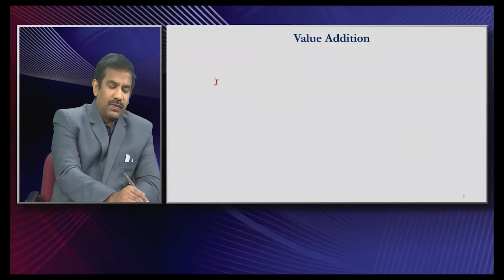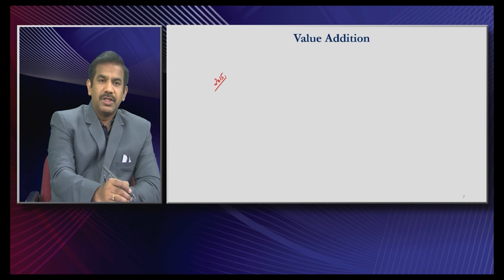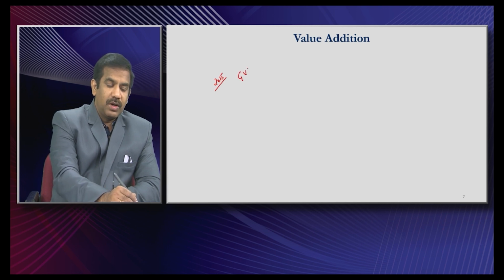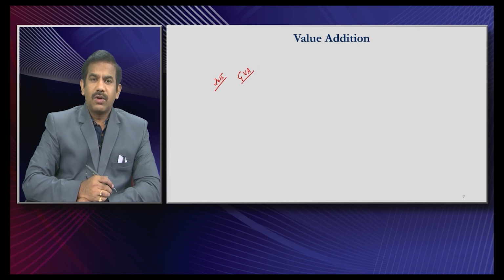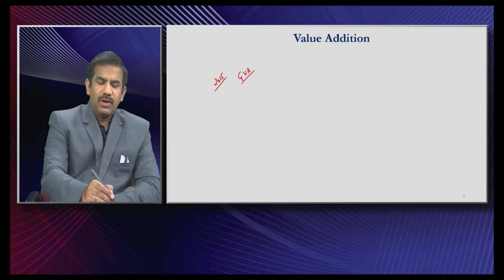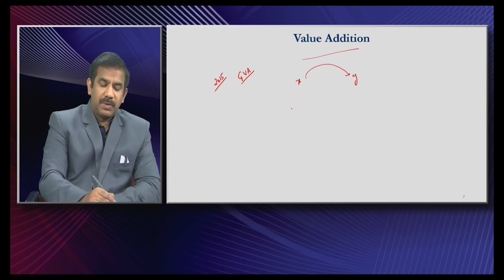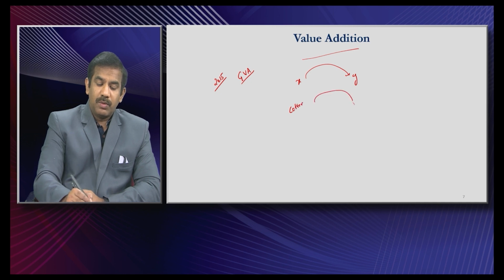So, the second and the most important part of this, because these days you might be aware of the fact, since 2015 in India we started measuring the GDP using a very new method called gross value addition method. So, let us try to understand the concept of value addition. Generally people have the perception of value addition. Value addition means transforming some x into y, or, in the previous slide I have shown you, cotton has been transformed into yarn.